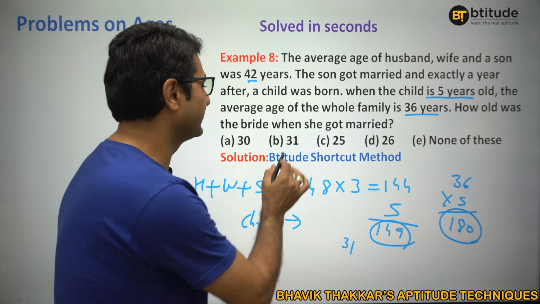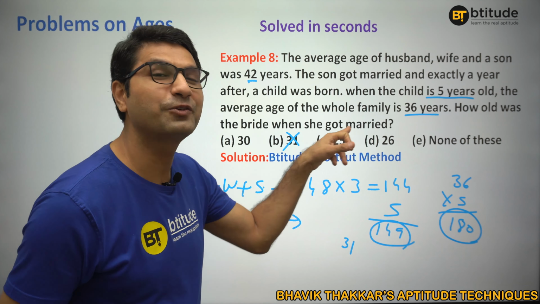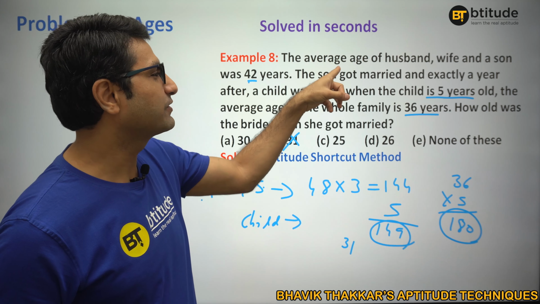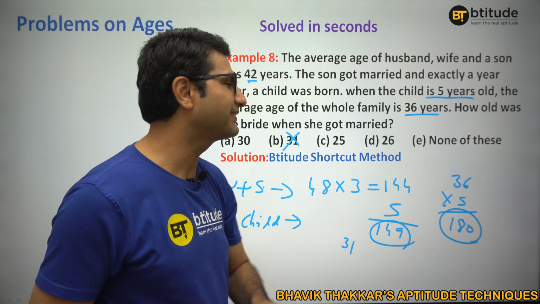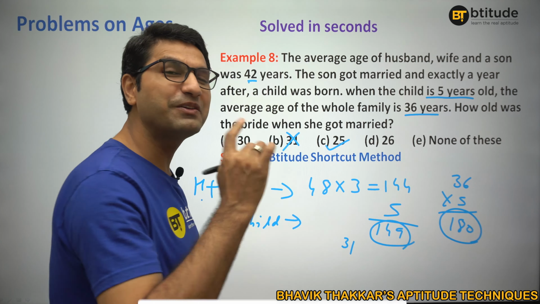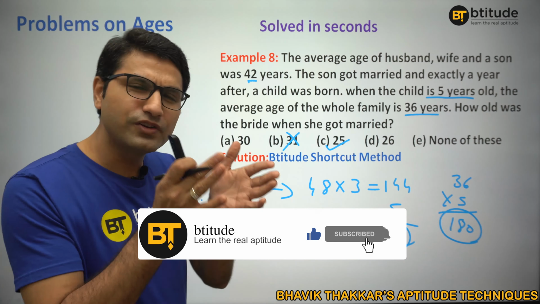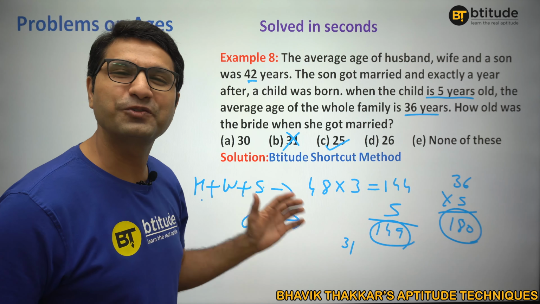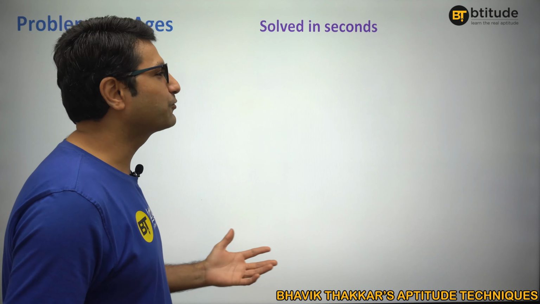So don't take this 31, that would be wrong. Try to understand what they are asking. How old was the bride when she got married? Not now, right? She got married 6 years ago, right? 5 years for the boy plus 1 year, 6 years. So 31 minus 6, that is 25. But if you by mistake answer 31, it's going to be wrong. But if you visualize each and everything, and if you know the basic concept of average, it was pretty easy, right?